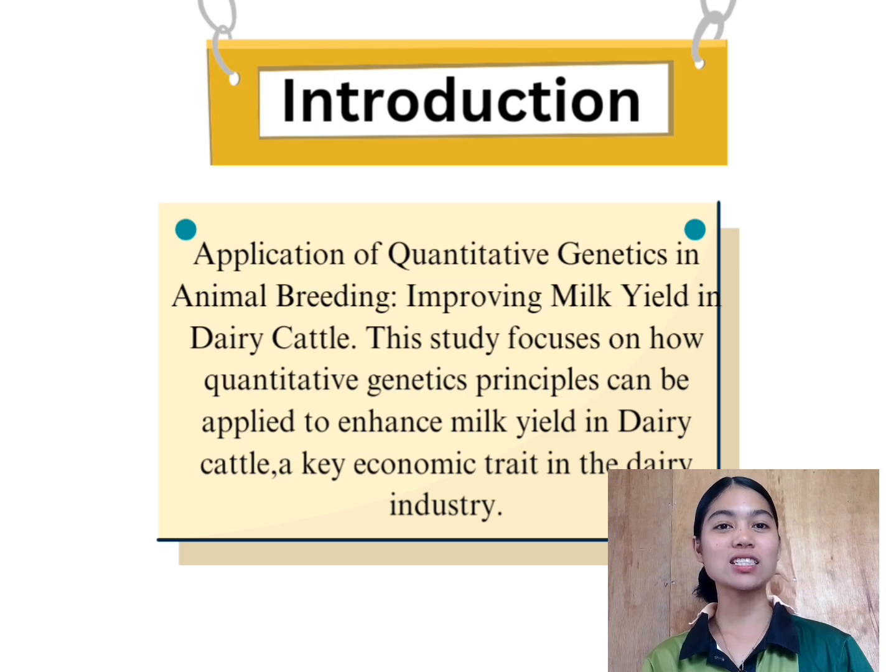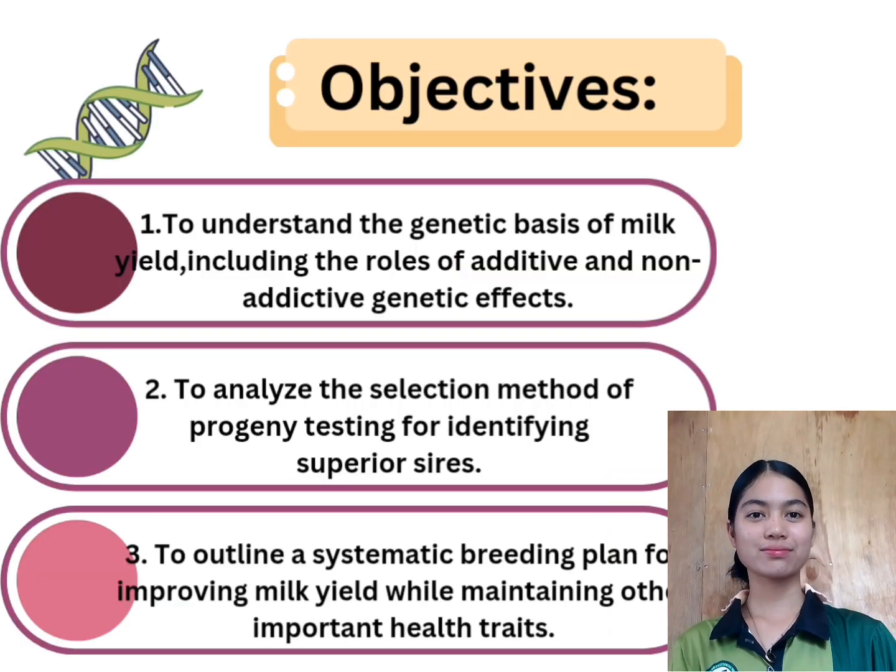This study focuses on how quantitative genetics principles can be applied to enhance milk yield in dairy cattle, a key economic trait in the dairy industry. The objectives of this activity were, first, to understand the genetic basis of milk yield, including the role of additive and non-additive genetic effects.